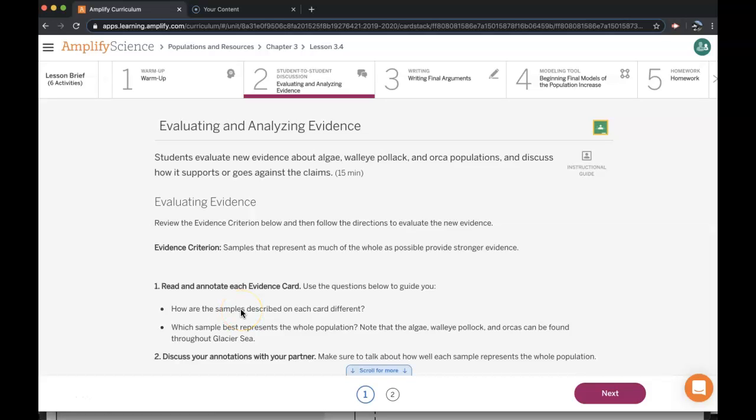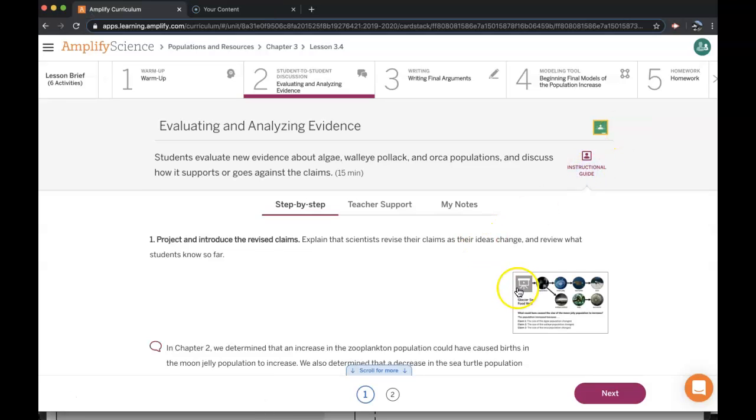This is Populations and Resources, lesson 3.4, the last lesson for the year. Hallelujah. Anyways, this is activity 2. You should have already done the warm-up.